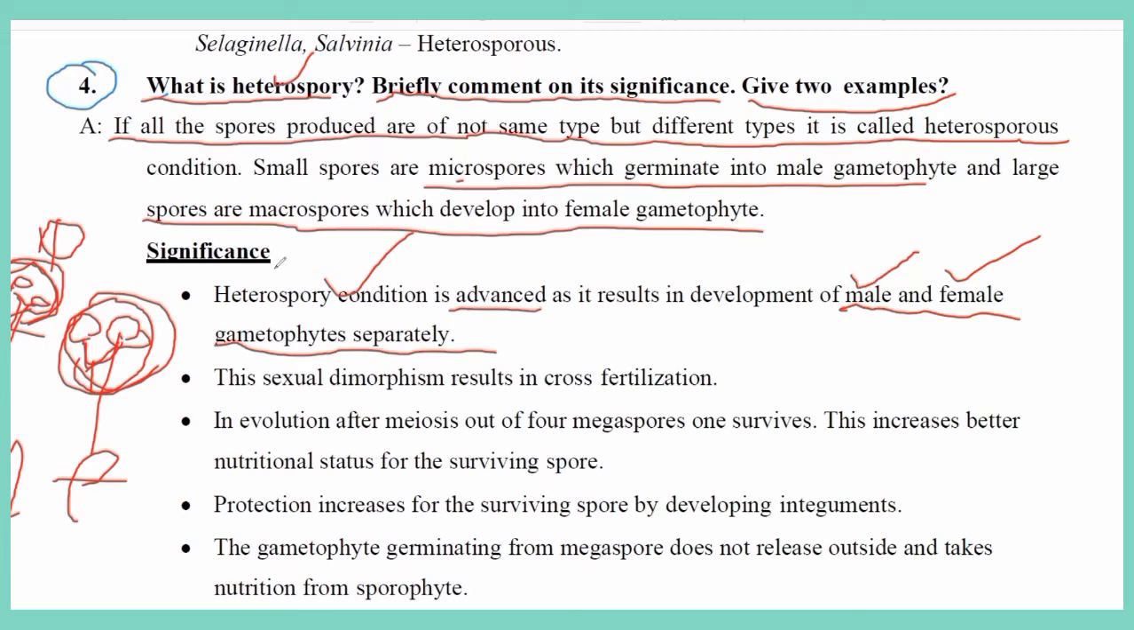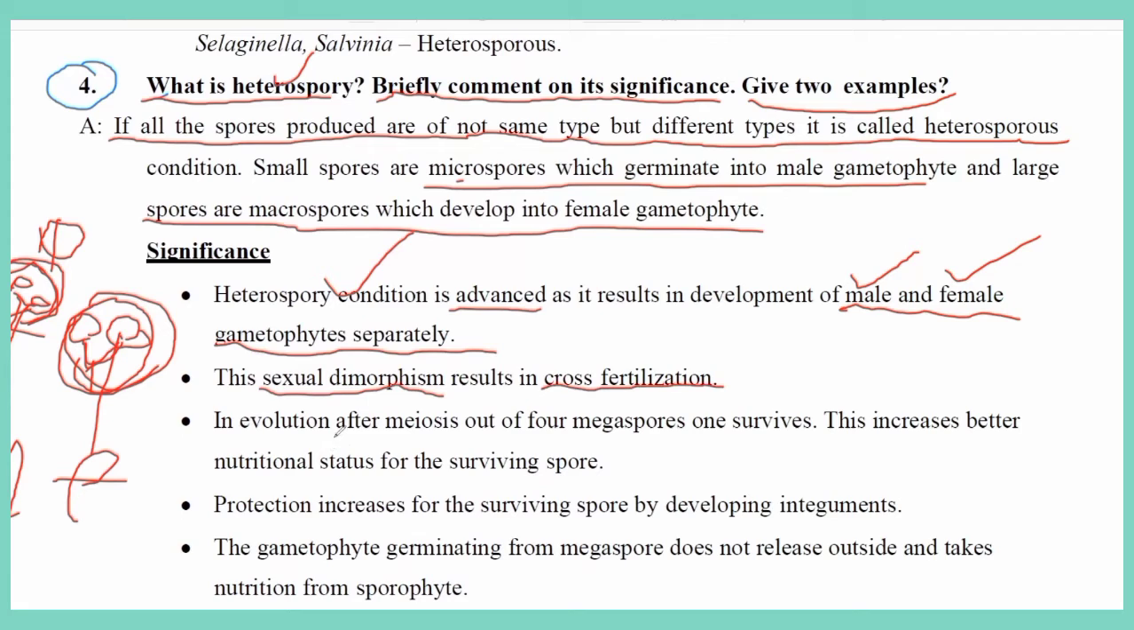Next, sexual dimorphism results in cross fertilization. Because of producing two kinds of spores, macro and micro, male and female gametophytes develop, that is two plant bodies, male and female, and then they exhibit sexual dimorphism. Sexual means gender, dimorphism means two forms. The same plant body appears in two forms, male and female, and this leads to cross fertilization.